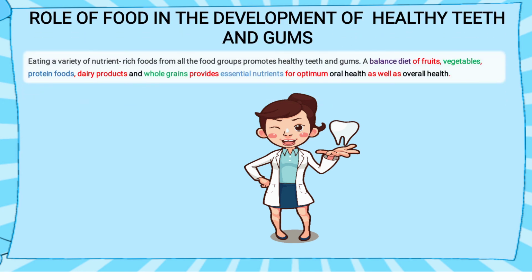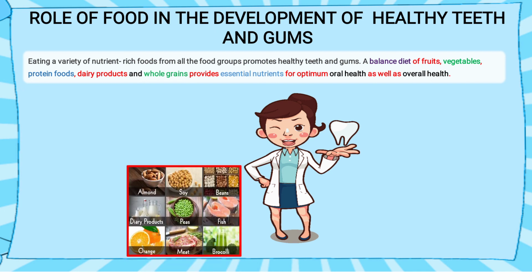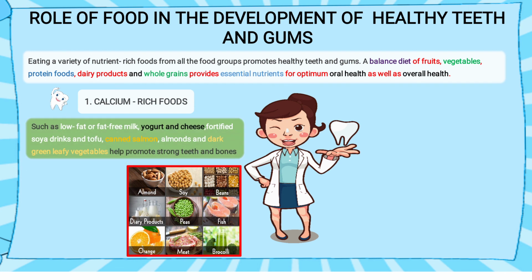Now, the role of food in the development of healthy teeth and gums. So we should eat a balanced diet. A balanced diet is good for our teeth and gums, and for our health also. So we should eat dairy products, protein food, grains. As you know, our teeth are made up of calcium, so we should eat calcium rich food.